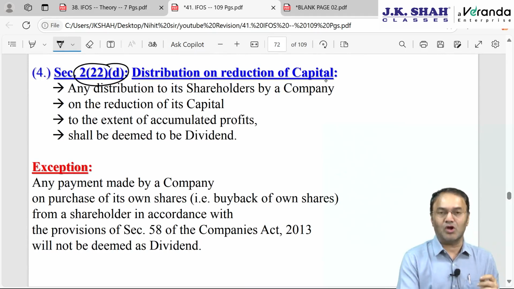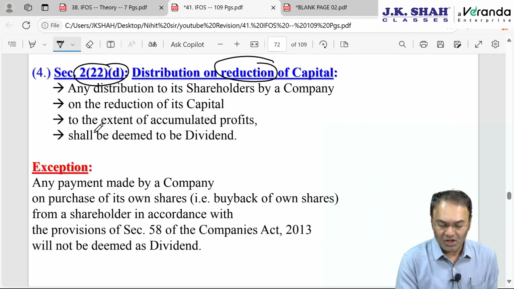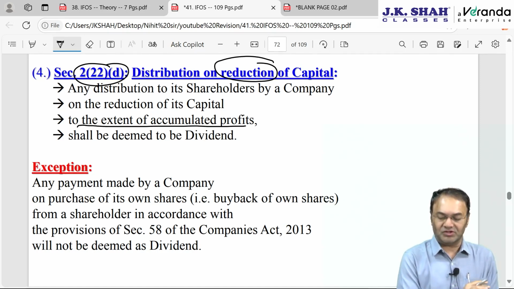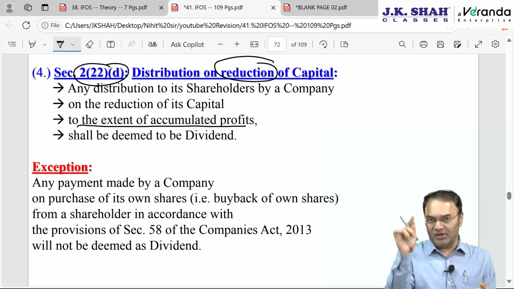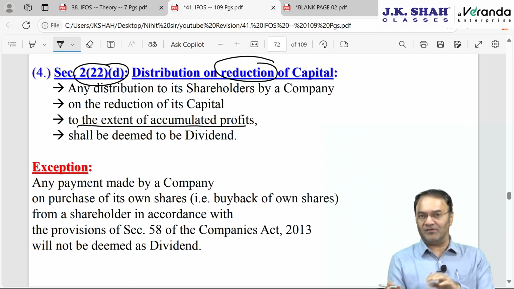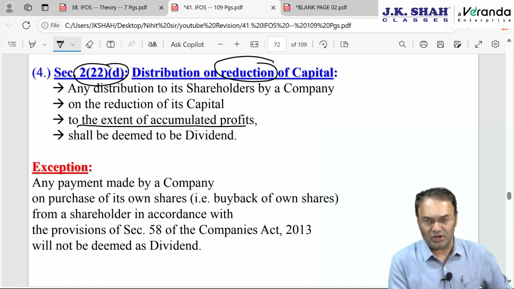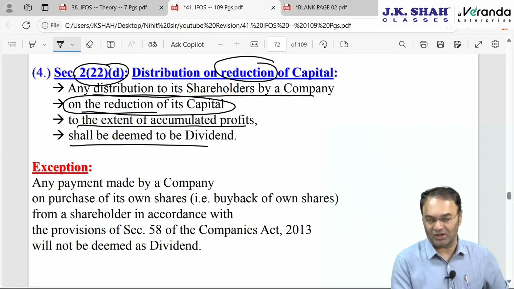22(d), distribution on reduction of capital. Any distribution which results in reduction of the capital, to the extent of accumulated profits, whether given by a public company or private company. So in 22 A, B, C, D, two points are common. The concept applies to public and private companies both, and it is applicable to the tune of accumulated profits of the company, which will be deemed as dividend. Any distribution to a shareholder which results in reduction of capital.